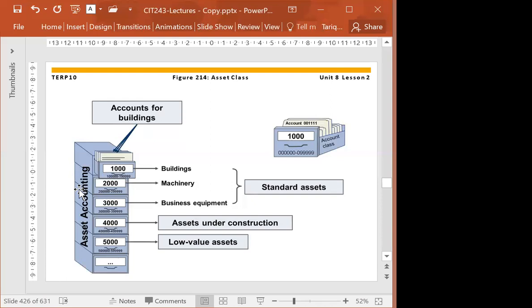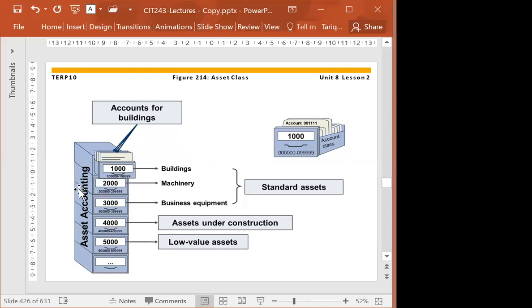But you cannot have the segregation. If you want to display your reports in your balance sheet, that okay, building expenses should be on a separate line, then machinery should be on a separate line, and business equipment or vehicle on a separate line in the report, that will not be possible if you just have one class of assets. That is not possible.